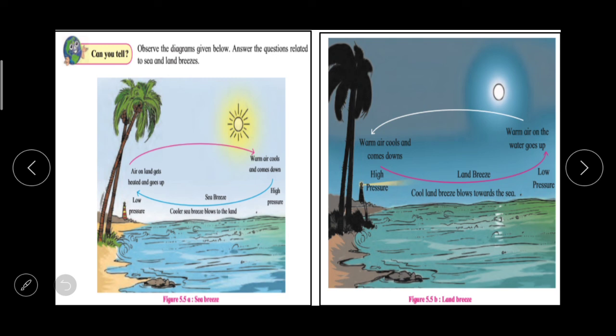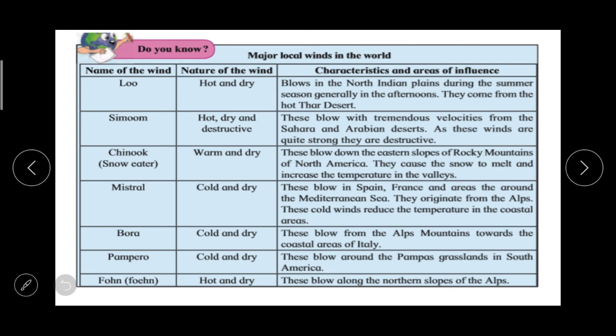Figure 5.5a of sea breeze and figure 5.5b of land breeze. And here are the major local winds in the world. Names are given, nature of the wind is also given, and the characteristics and the areas of influence. For your general knowledge, for your general study, you can read this in the textbook and get information about these local winds.